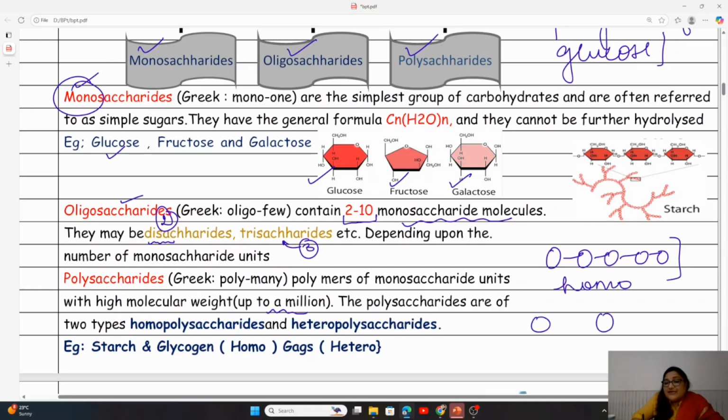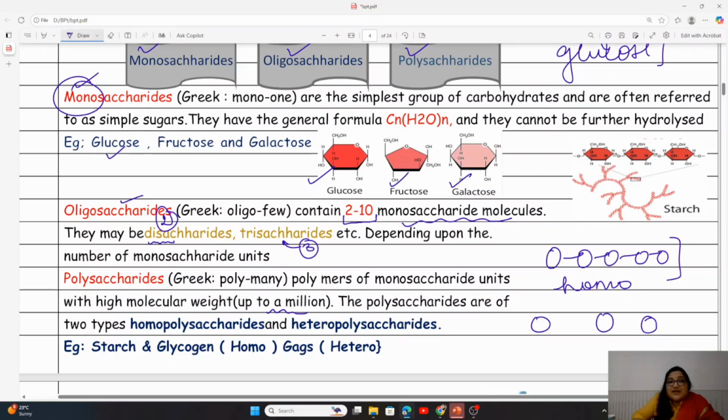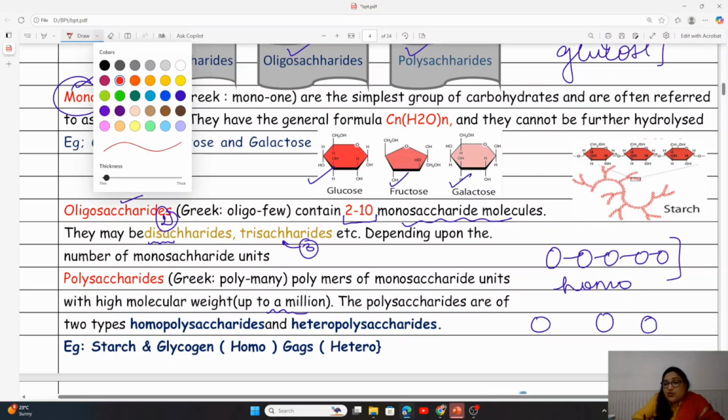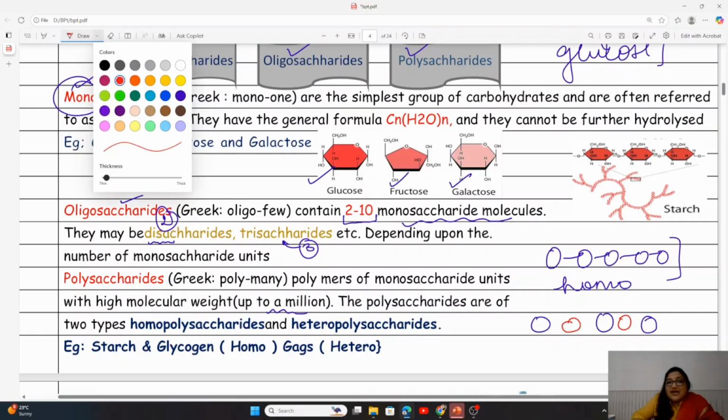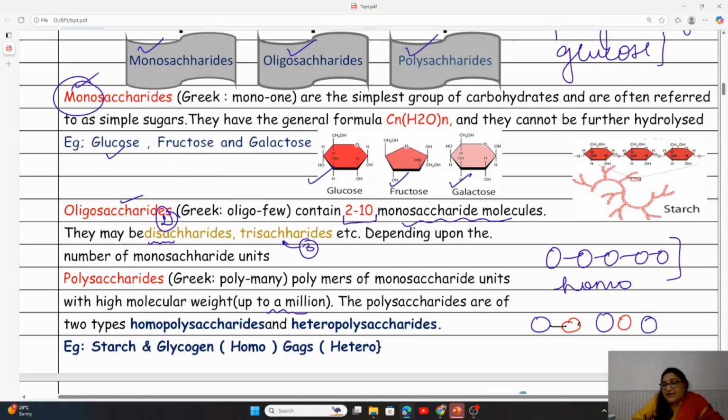But when different kinds of subunits are joined together, then these are the heteropolysaccharides. And by which bonding are these subunits joined together? They are joined together by glycosidic bond. We will be studying the formation of glycosidic bond in later slides.